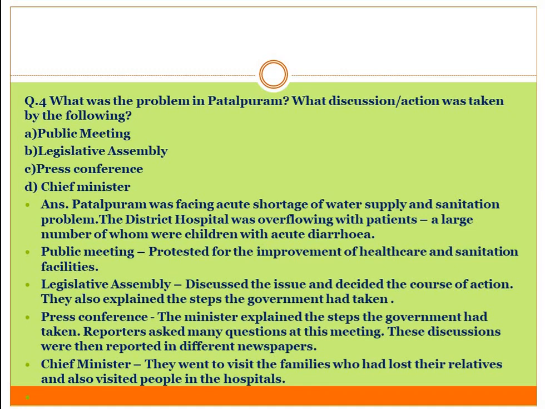Reporters asked many questions at this meeting. These discussions were then reported in different newspapers. So that was the role of the press conference. Chief Minister: they went to visit the families. Chief Minister and the Health Minister, you can write here. They went to visit the families who had lost their relatives and also visited people in the hospitals who were suffering with the disease. So these all have taken actions on the problems in Patalpuram.